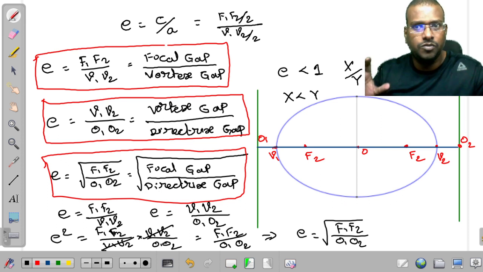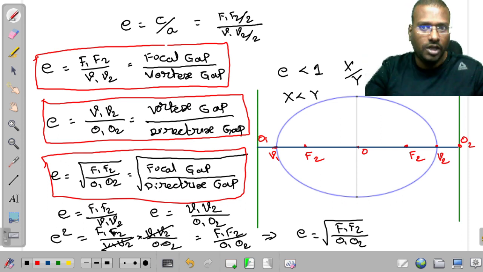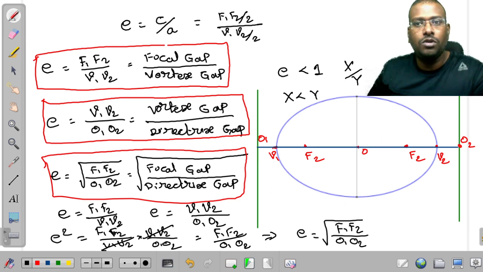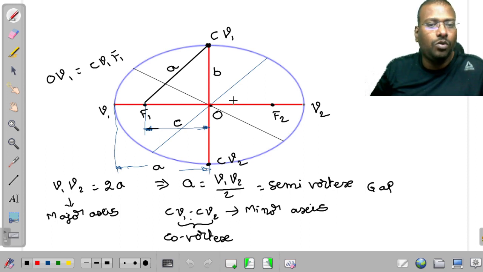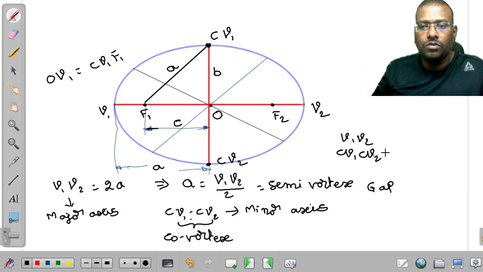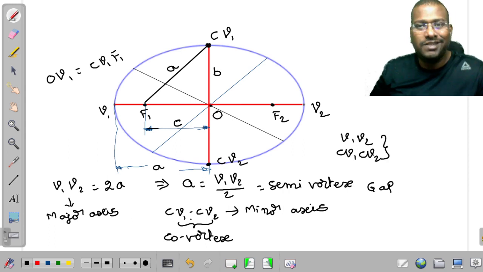These are the conceptual information you have to remember. And one more point you have to remember in an ellipse, I forgot to explain that. Here so many axes are there, sir. What about two elements like the vertex gap V1 V2 and the co-vertex gap CV1 CV2? These two are special cases. One is maximum, another is minimum. These two are called principal axes.